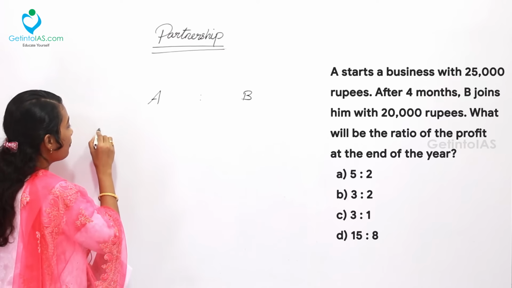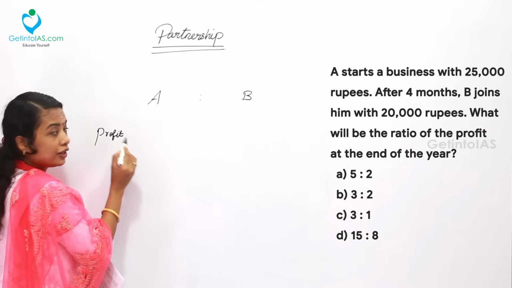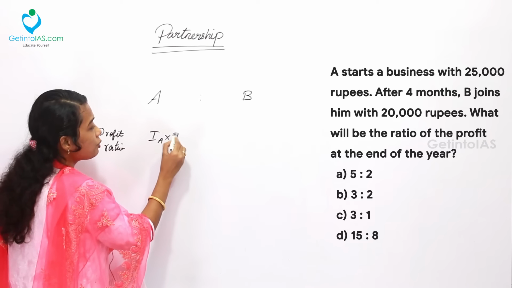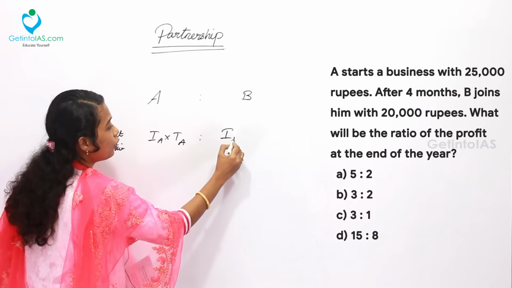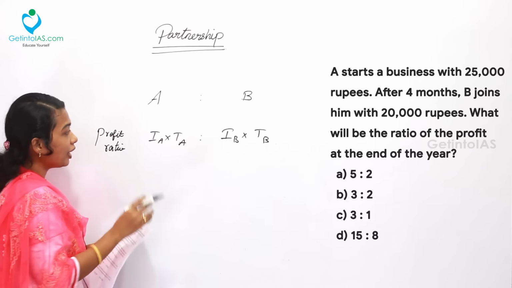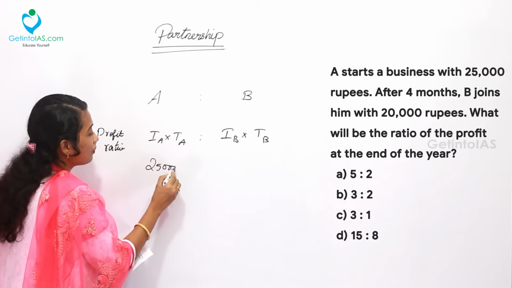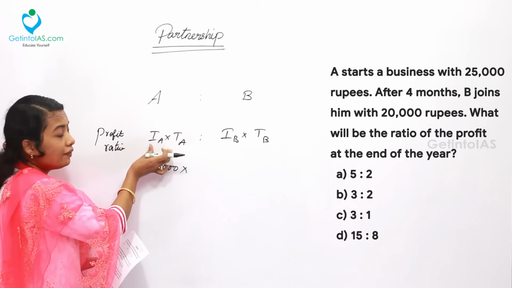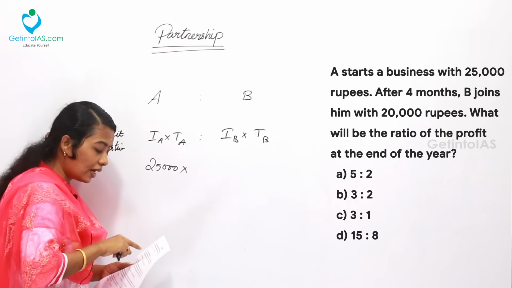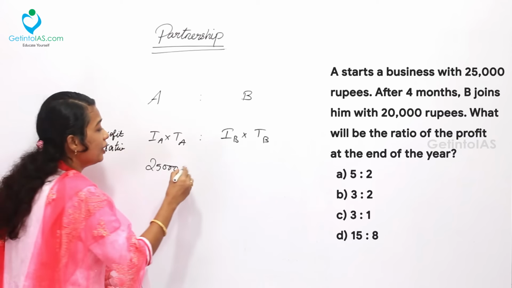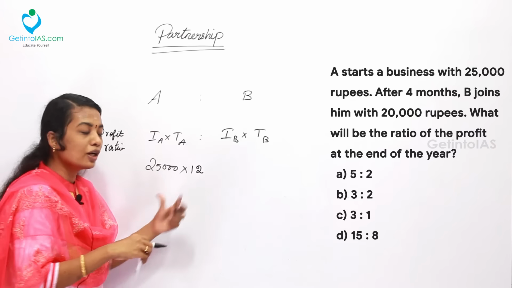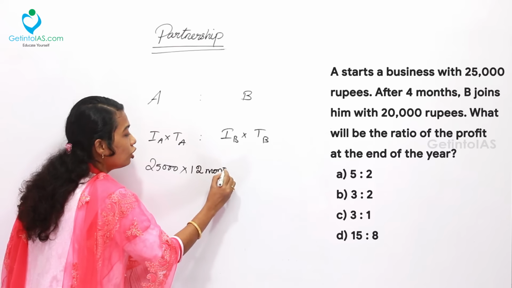So what is the formula for profit? Profit ratio is equal to investment of A into time invested by A, ratio, investment of B into time invested by B. What is the amount invested by A? That is 25,000. Then what is the time invested by A? It is to be considered as 1 year, because A is only starting the business and at the end of the year they are enjoying the profit, which means A's amount was in the business throughout the year, that is 12 months. So here 25,000 rupees into 12 months.